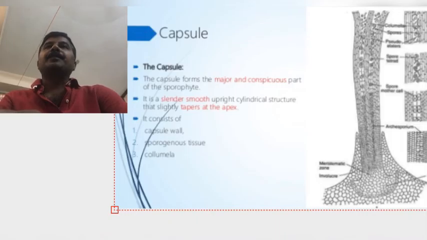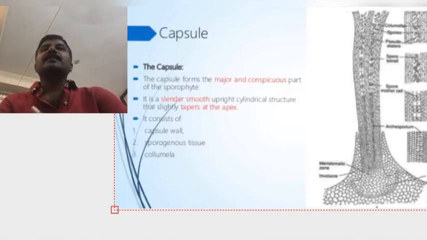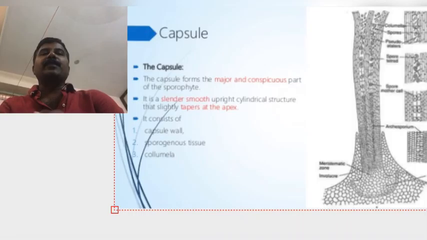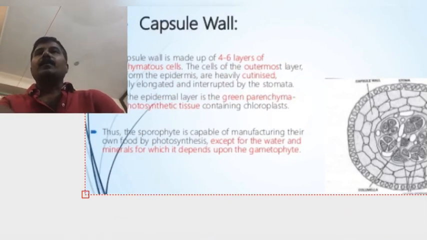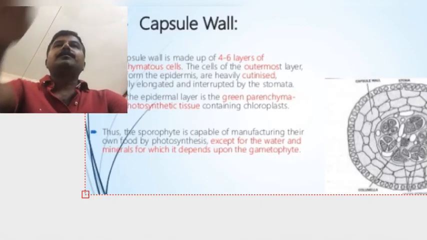Next, capsule wall. The wall of the capsule consists of 4 to 6 layers. It is developed from the amphithecium. The outermost layer is the epidermis, and it is interrupted by stomata. The presence of stomata looks like that of higher plants also. The epidermis is cutinized. The wall layers situated beneath the epidermis are made up of parenchyma cells. They contain one or two chloroplasts. The photosynthetic tissue and the stomata indicate that the sporophyte is partially independent.